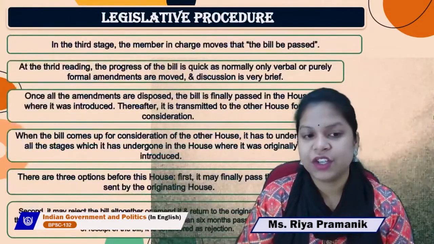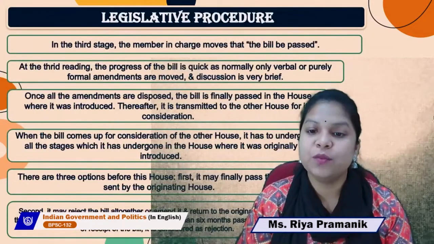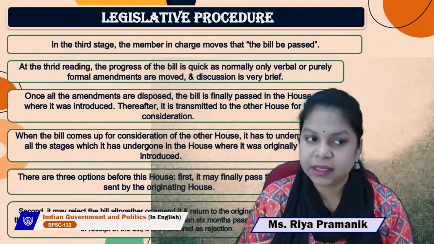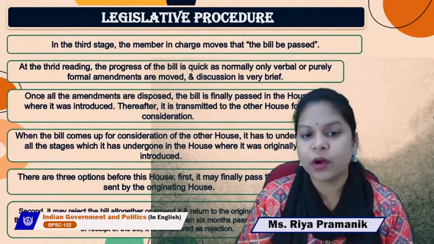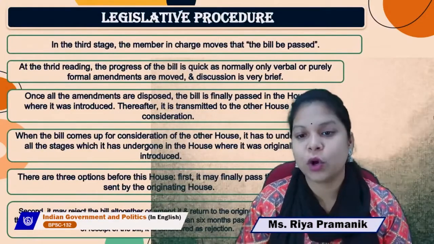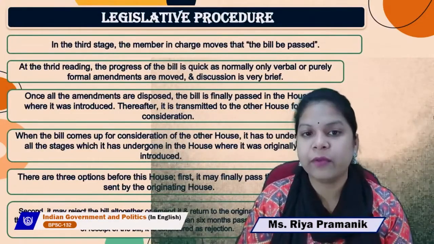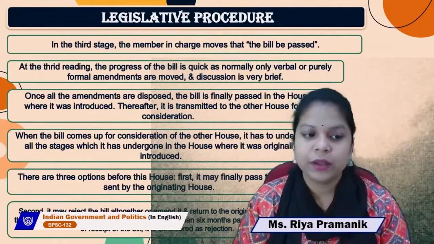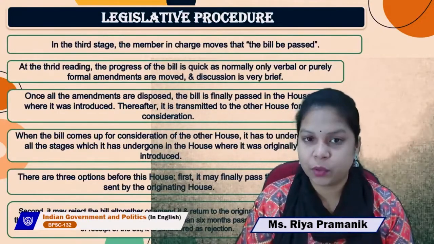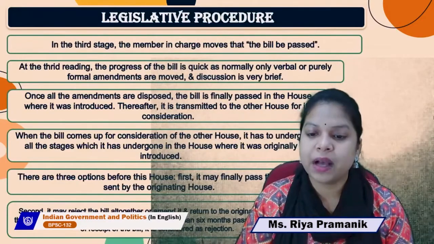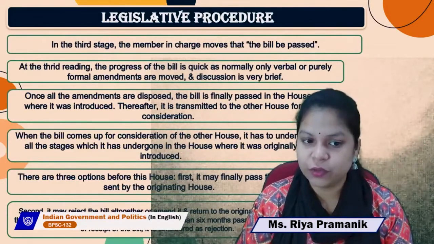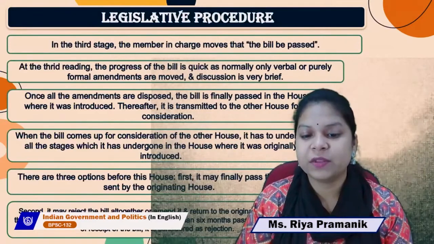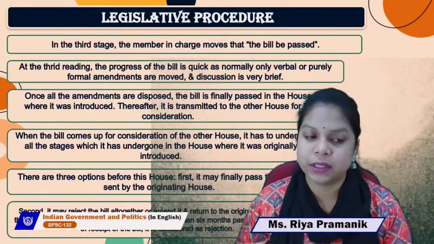In the third stage, the member in charge moves that the bill be passed. At the third reading, the progress of the bill is quick as normally only verbal and purely formal amendments are moved and discussion is very brief. Once all the amendments are disposed of, the bill is finally passed in the house where it was introduced. Thereafter, it is transmitted to the other house for its consideration.